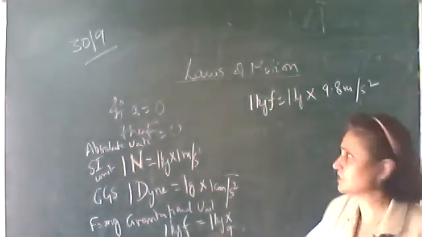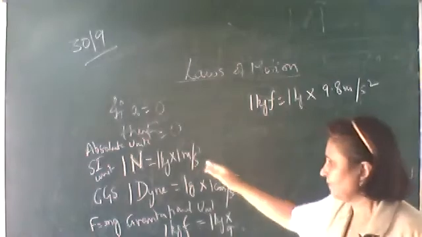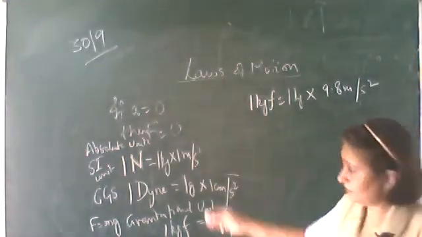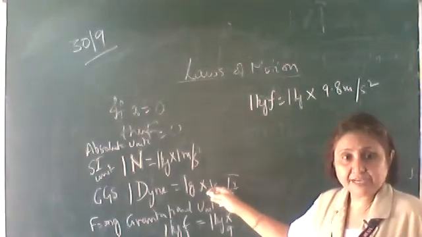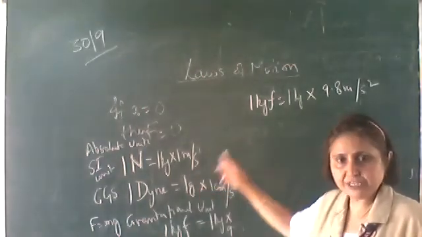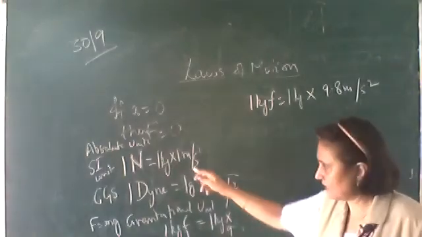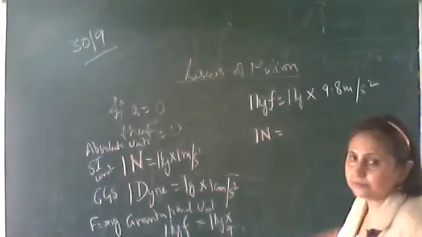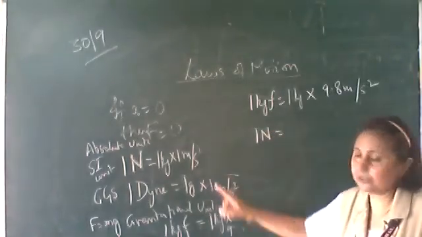Okay, in CGS system, it will be grams force. Leave it. All these topics are not there in the syllabus. Still, just to proceed, I am teaching the basic. Okay, so these are the absolute units and this is the gravitational unit. Now let's find the relation between them. 1 Newton, how many dynes? Convert this Newton into dynes.